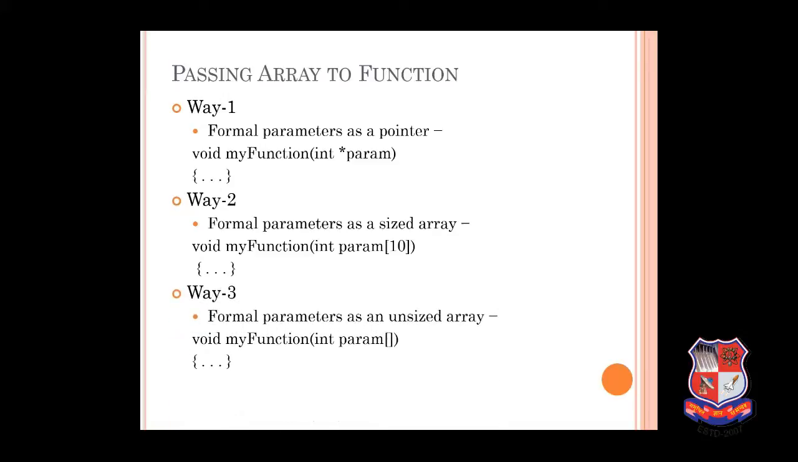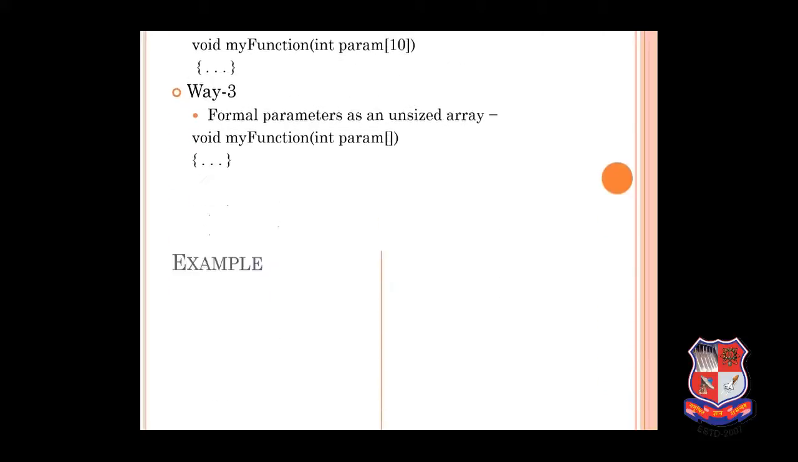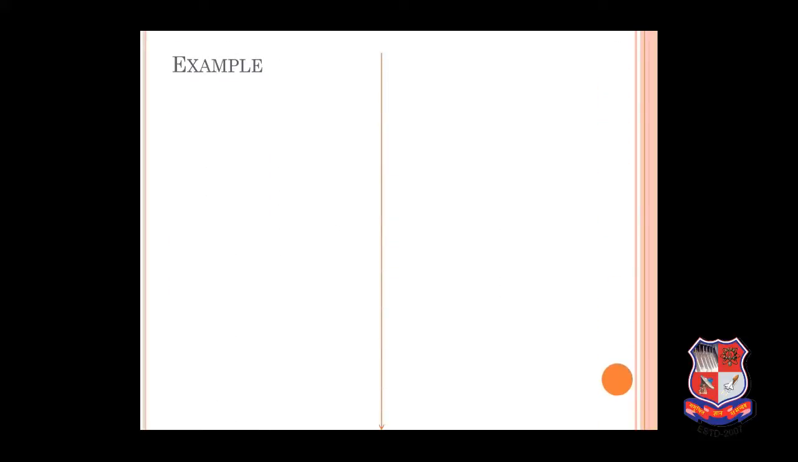The next way is formal parameters as an unsized array. As we know we have to specify the size of an array, but if we are declaring it before the main function, we can leave it empty. So here void myFunction is the function name, integer param is the parameter, and then blank square brackets for the size.